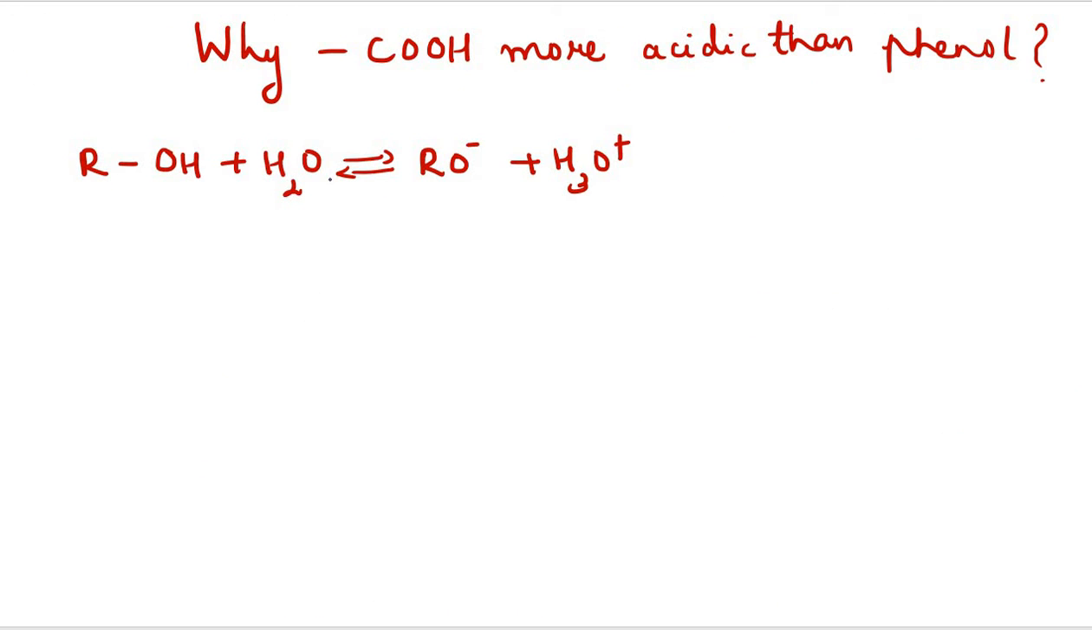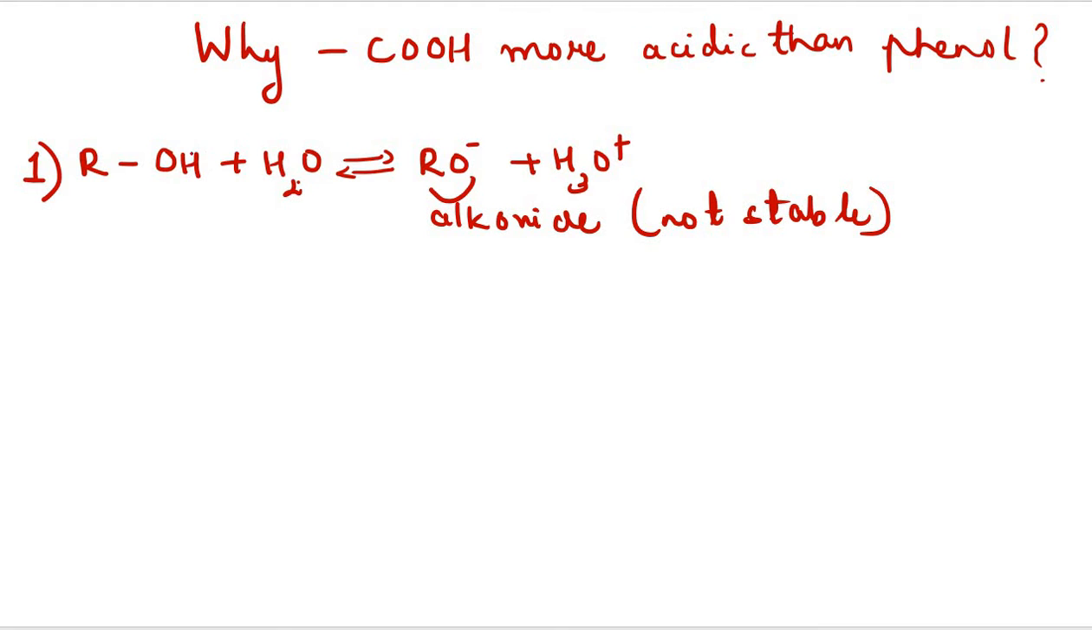Now the question arises, why is COOH more acidic than phenol? Let us now take the first example, which is that of alcohol. Here you can see that alcohol reacts with water and we are getting an alkoxide. Now in this case, the alkoxide ion is not at all stable.